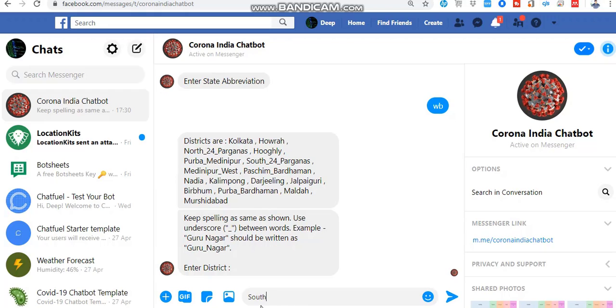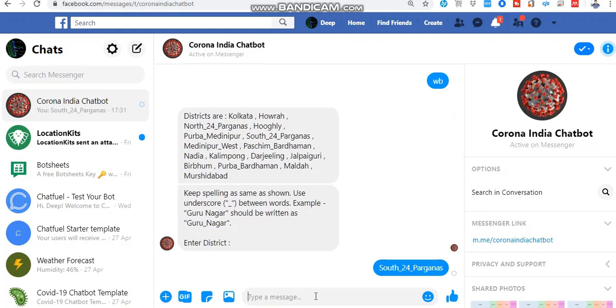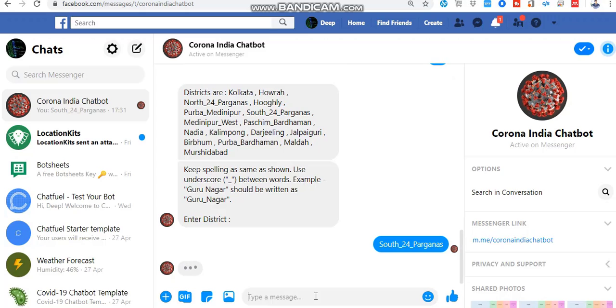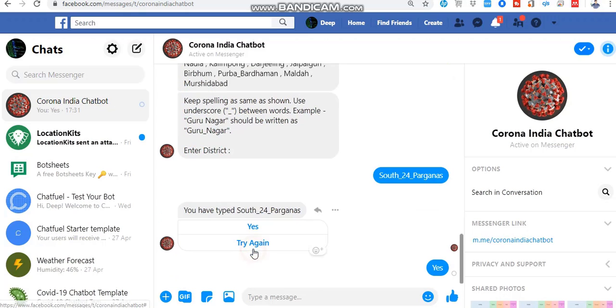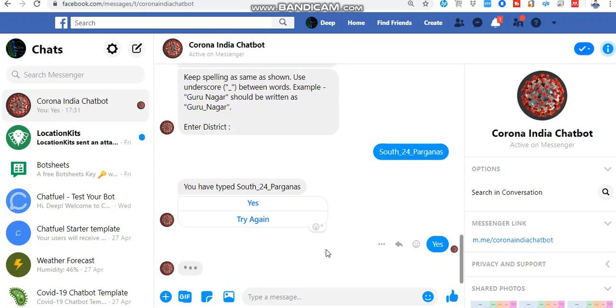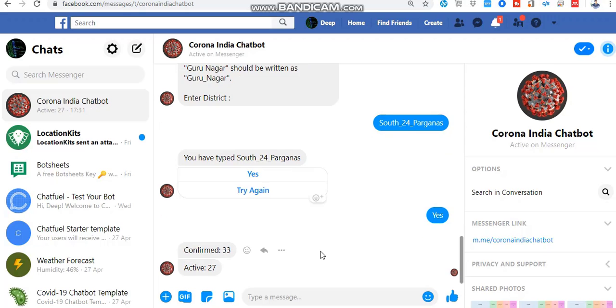Make sure that the spelling of the district you are typing is the same as the spelling shown here. So I am searching here South 24 Parganas. Here it will ask for my confirmation, and then it will show the stats of South 24 Parganas.